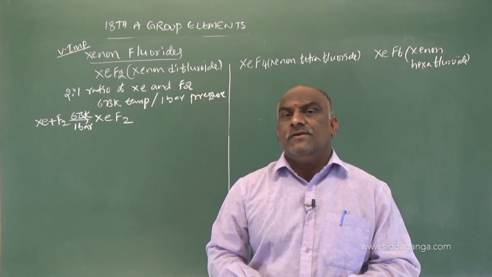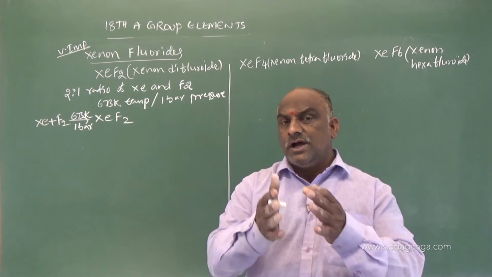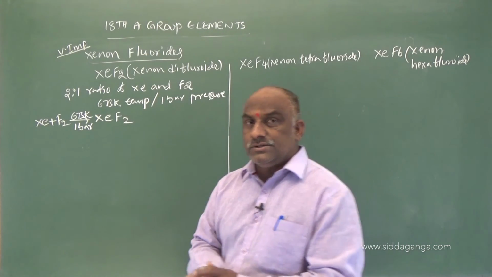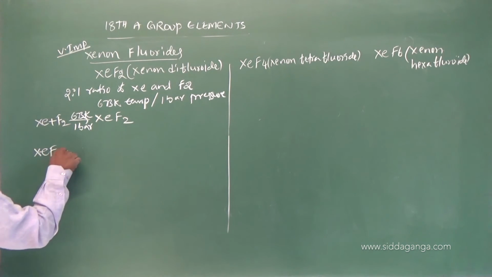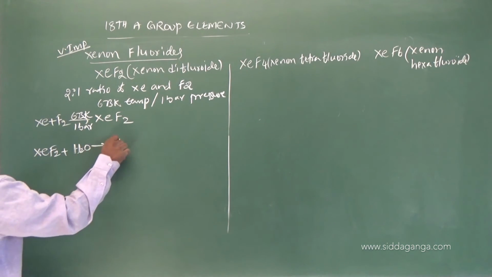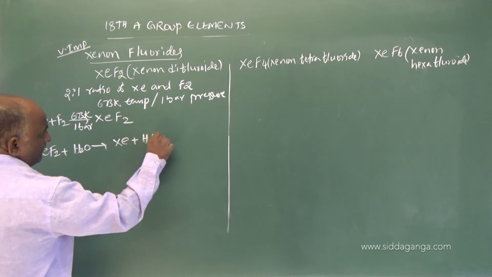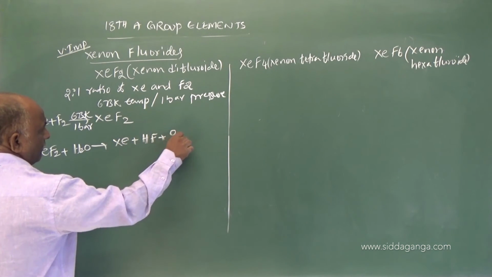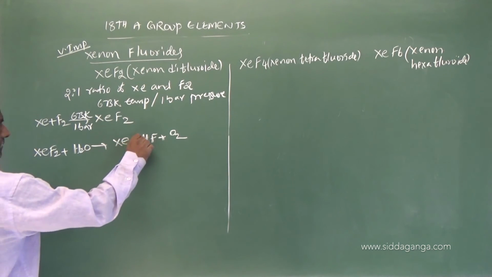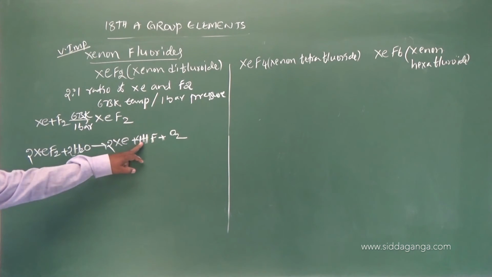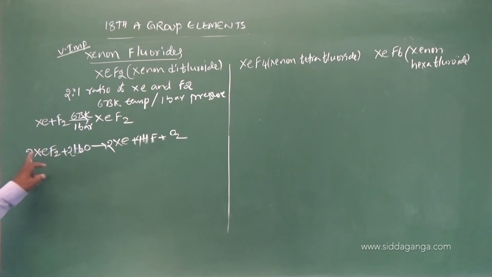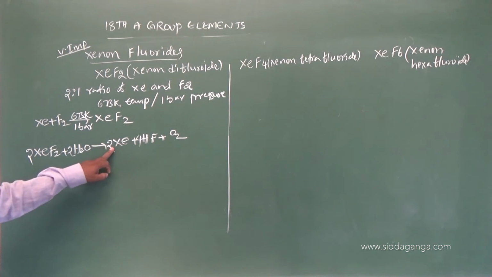And this xenon difluoride undergoes hydrolysis. What compounds do we expect? 2XeF2 plus 2H2O gives rise to 2Xe plus 4HF plus O2. 2 oxygens, 4 hydrogens, 4 fluorines, 2 xenons.